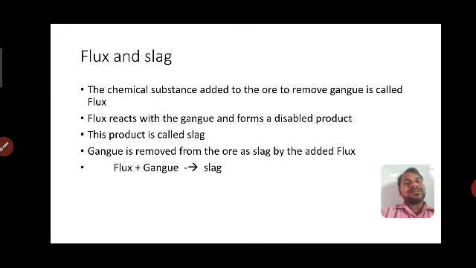The chemical substances which we add to remove the Gangue are called flux. When that flux reacts with the Gangue and forms a dissolved product, this product is called slag. So Gangue is removed from the ore as slag by adding the flux. So flux plus Gangue gives slag. This is the reaction.